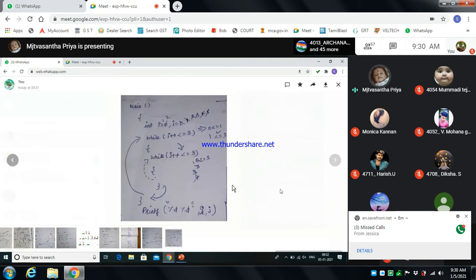Here I plus plus is either pre increment or post increment. Here we are using pre increment. First we increment the value and then substitute the value. Okay.